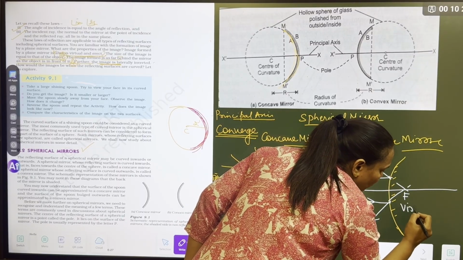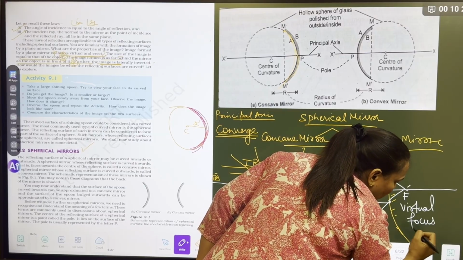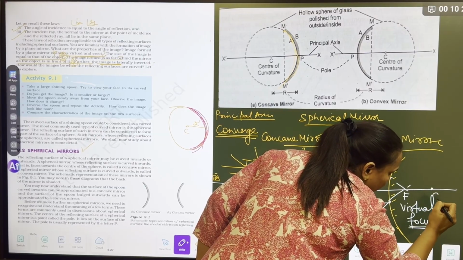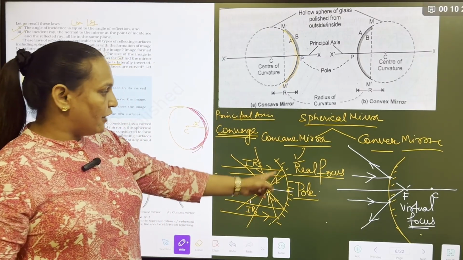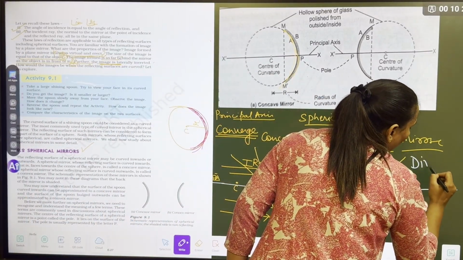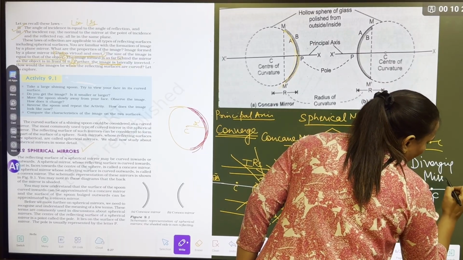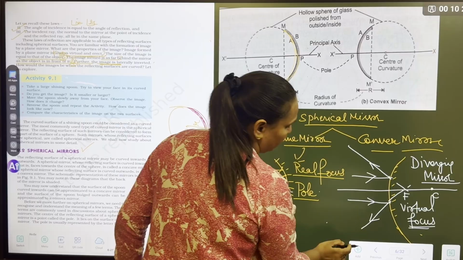The rays actually do not meet. They appear to meet. So it is a virtual focus. Have you understood? That's why a convex mirror is also called a diverging mirror.